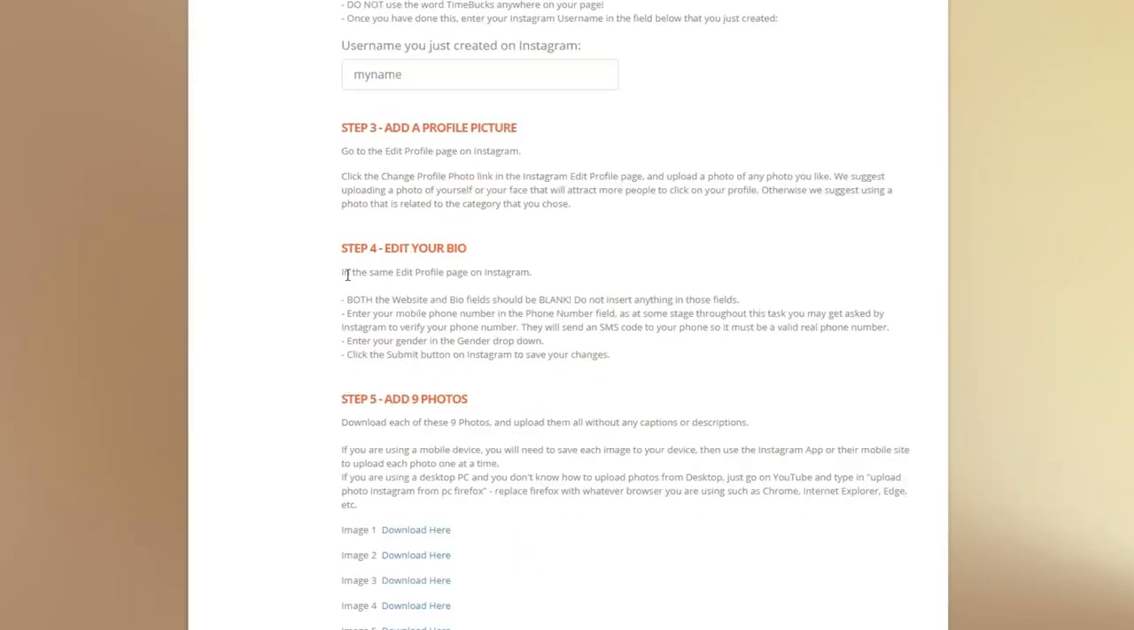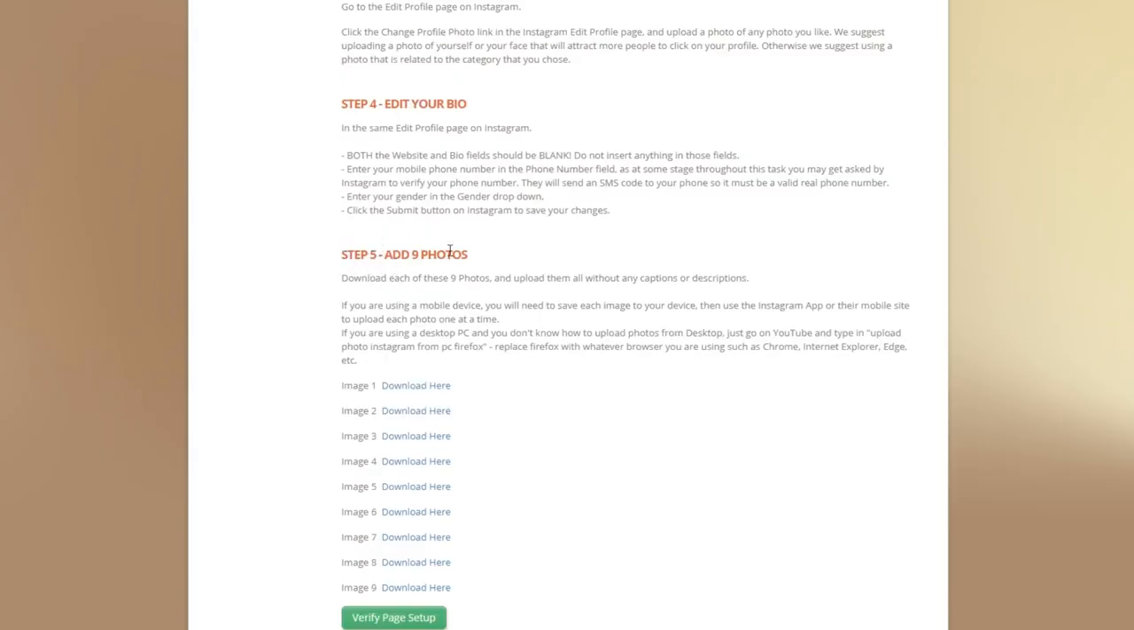Step 4 is to edit your bio. Once you're in the edit profile page on Instagram, make sure both the website and bio fields are blank. Do not insert anything into these fields. Next, enter your mobile number in the phone number field. This is because at some stage throughout this task you may get asked by Instagram to verify your phone number. They're going to send an SMS code to your mobile number, so you need to make sure it's a real phone number. Don't enter a fake one, otherwise this is going to get your account locked and Instagram may possibly disable your account. The next thing is to enter your gender in the gender drop down and then just click the blue submit button to save your changes.